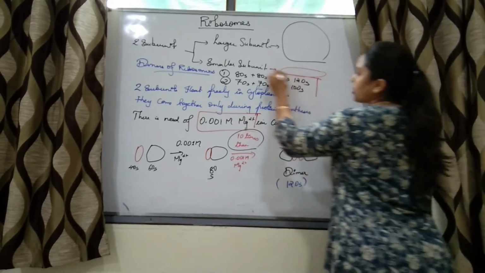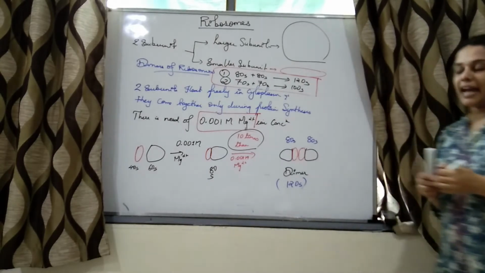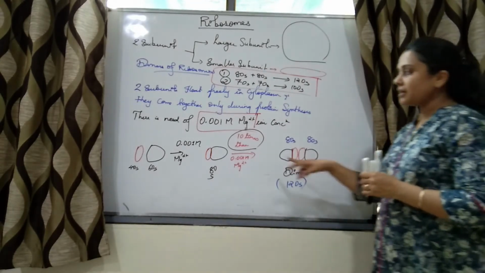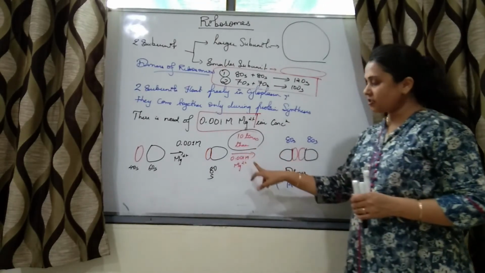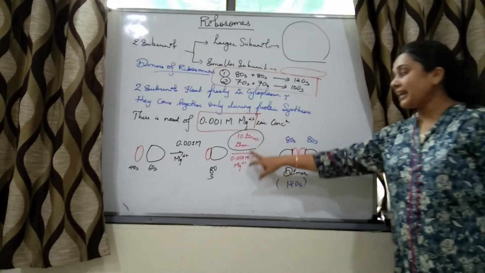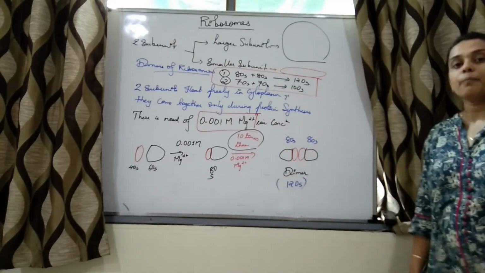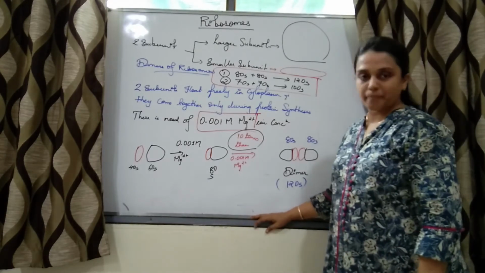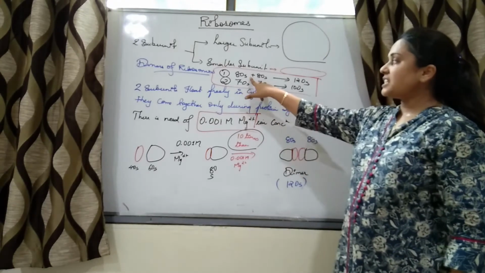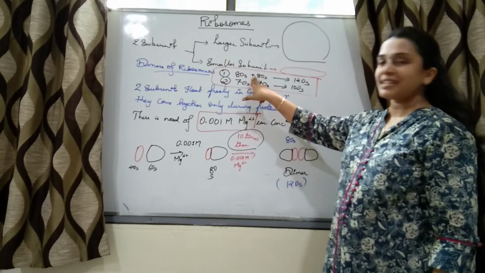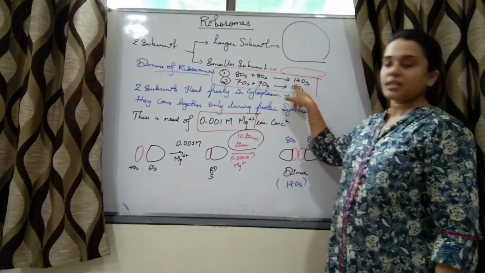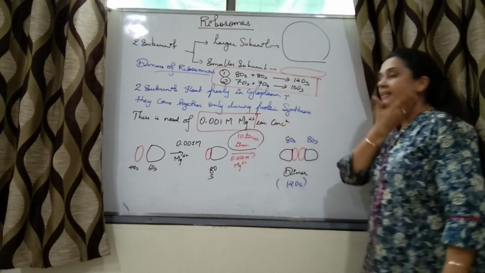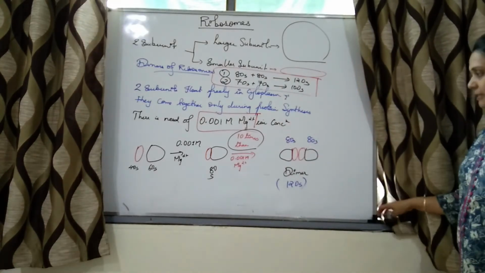This is very important, right? But when is a dimer formed? A dimer is formed when the concentration exceeds 10 times greater than 0.001 molar concentration of magnesium ion. Two 80S dimer is 120S, two 70S dimer is 100S, right?